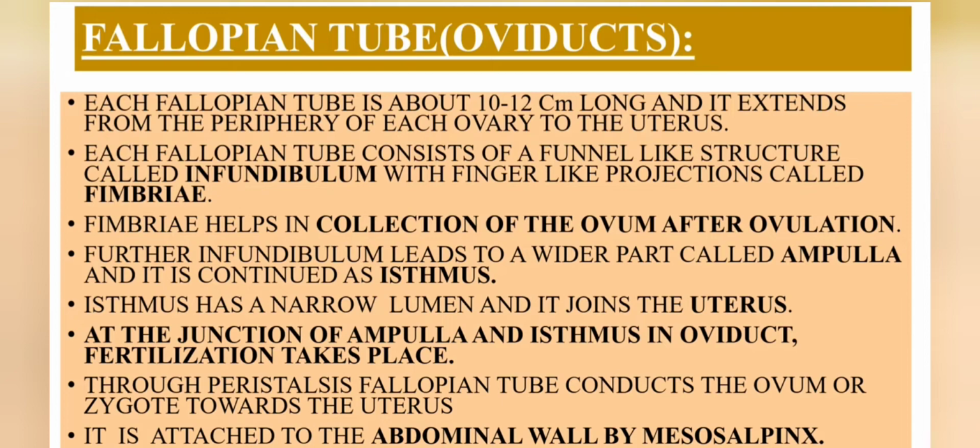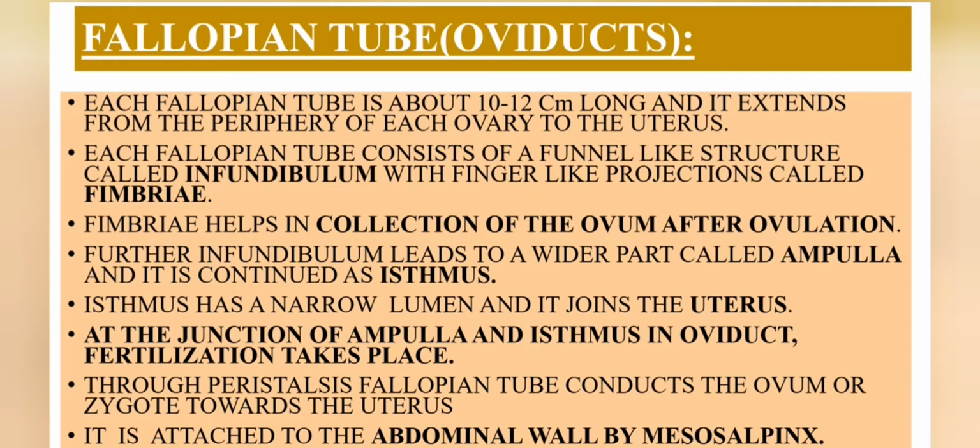So let us see an overview of this fallopian tube now. Each fallopian tube is about 10 to 12 centimeters long, and it extends from the periphery, that is outside of each ovary, to the uterus. Each fallopian tube consists of a funnel-like structure known as the infundibulum, and in this infundibulum there are finger-like projections known as fimbriae. These fimbriae help in the collection of the ovum after ovulation.